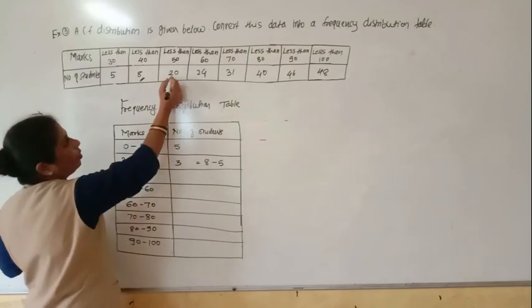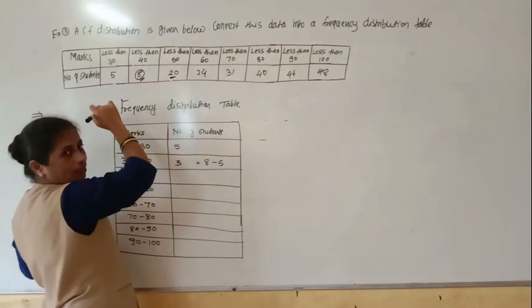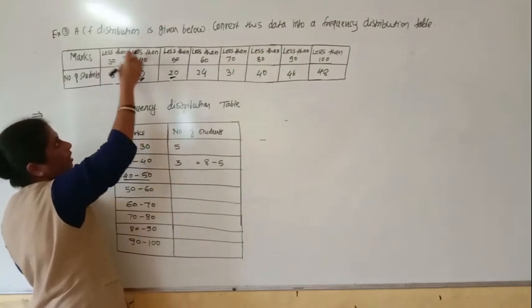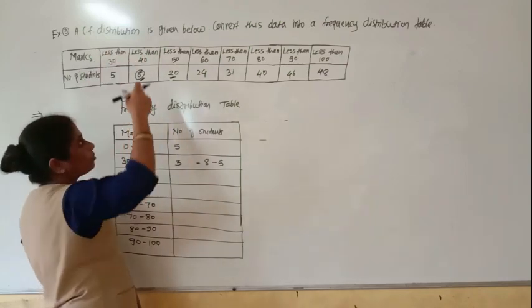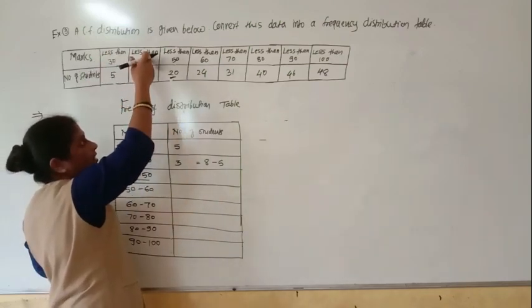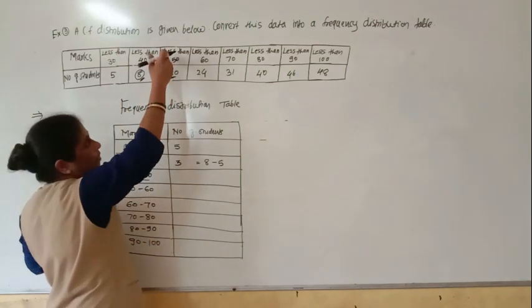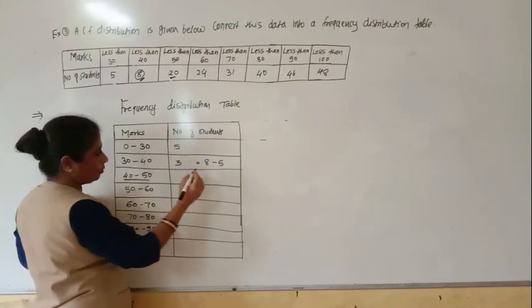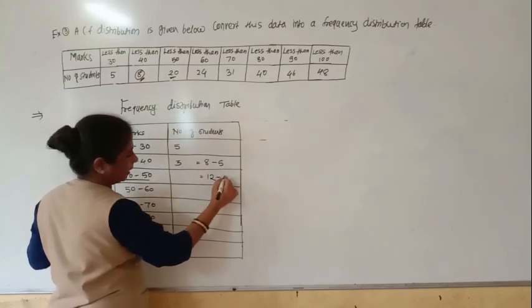So from this 20, if you subtract 8, because all these 8 students got less than 40, then total are 8. So to find the particular number of students in the 40 to 50 group, we have to subtract this 8 from this 20.